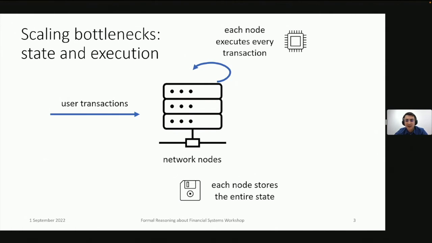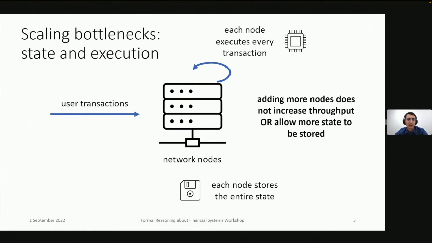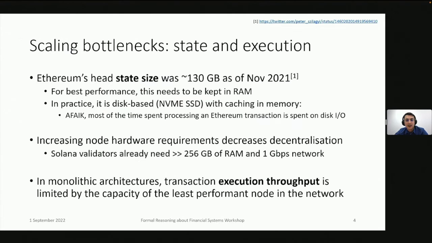So this works as far as it goes, but as you know, it doesn't scale very well as the number of transactions increases or as the size of the system state increases. And in particular, with this architecture, adding more nodes to the network does not increase throughput, and it does not allow more state to be stored. So this is already a big problem in practice. I'm not going to go into details.